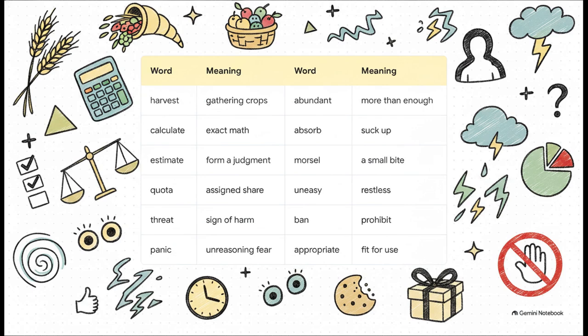I want you to take a mental snapshot of this final table. This framework is your complete mental scaffolding for Lesson 19. By reviewing these 12 words, harvest, abundant, calculate, absorb, estimate, morsel, quota, uneasy, threat, ban, panic, and appropriate, alongside their core meanings, you are locking them firmly into your working memory right now.